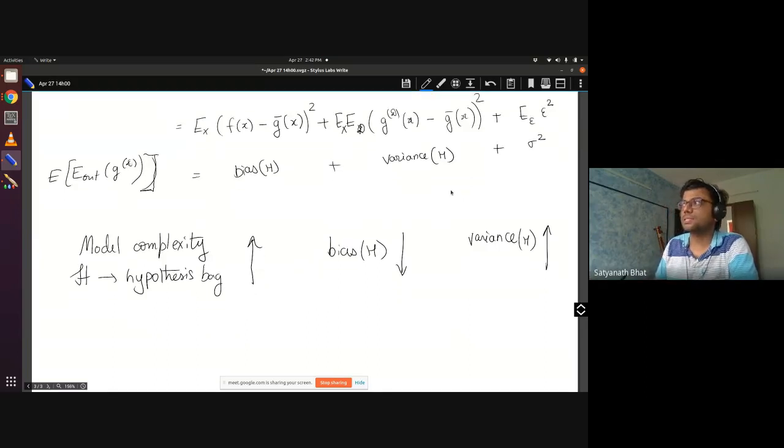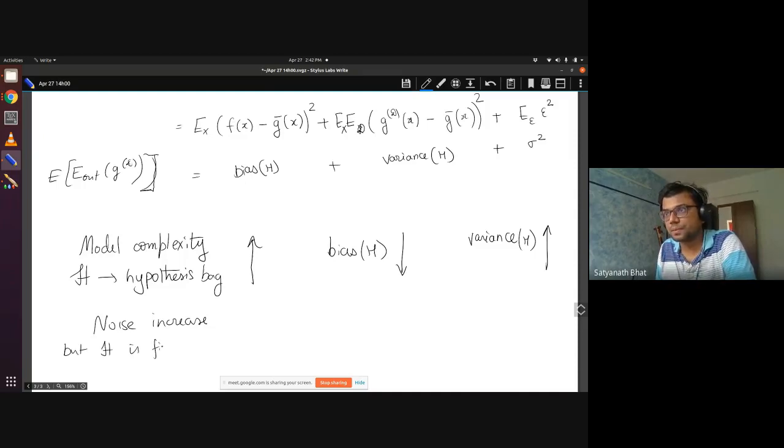So now this is the stochastic noise. What happens if noise increases? But let's say the H is fixed. Hypothesis bag is fixed, but I'm just increasing noise. So of course, the noise term will increase, right?